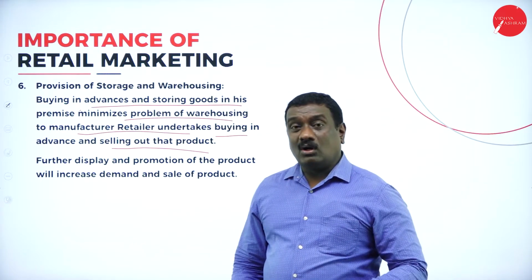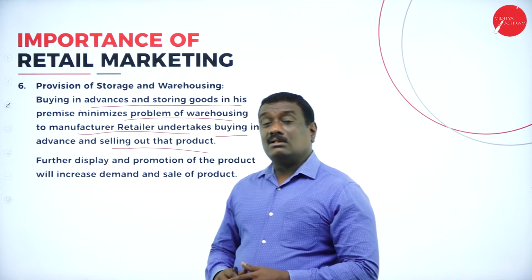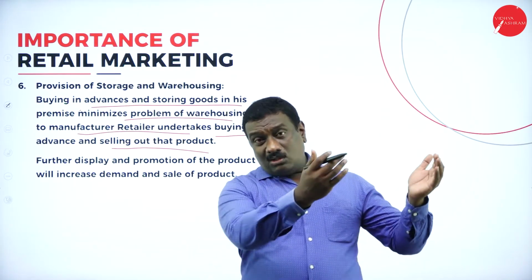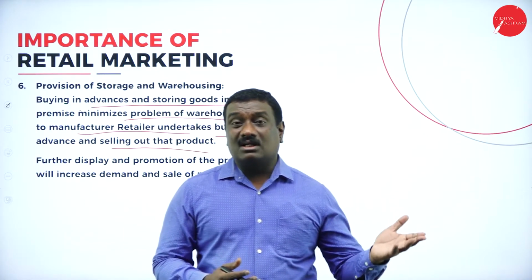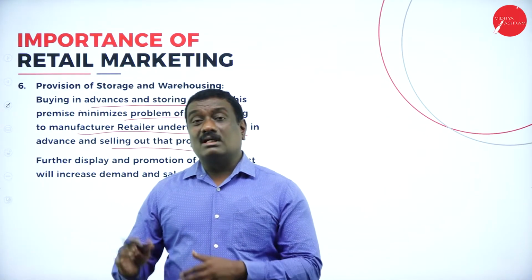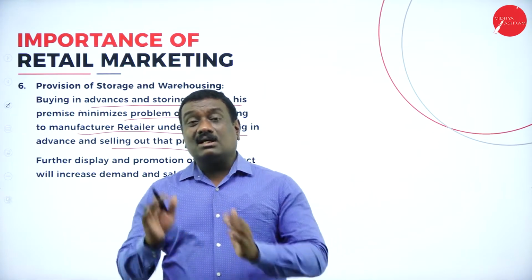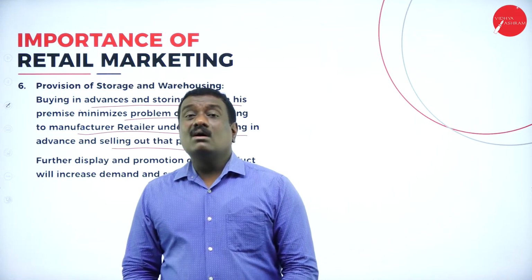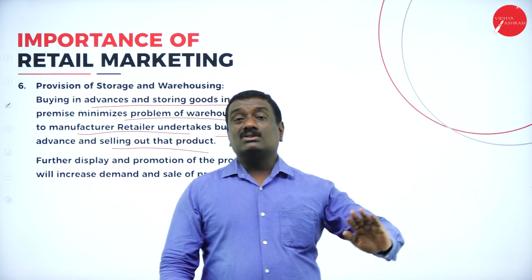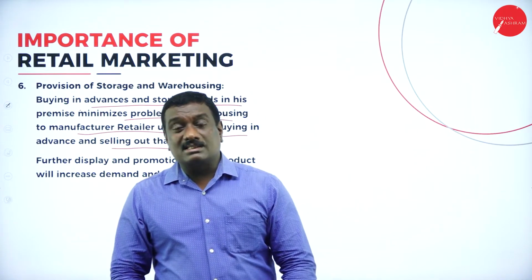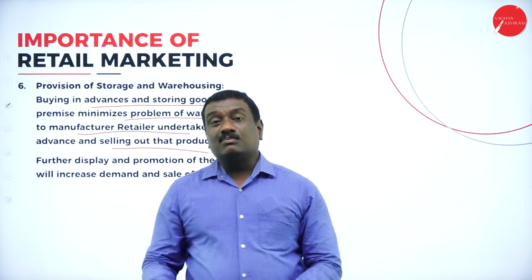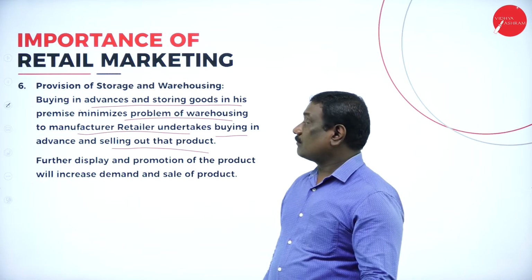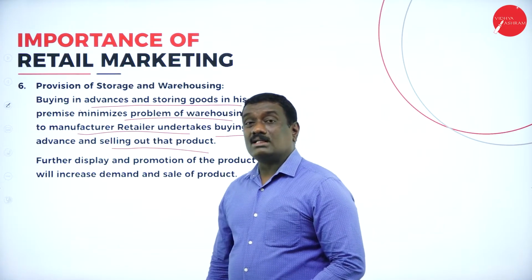So here, if you want to maintain the time utility, the retailers will be providing a form of service where he purchases the goods from the manufacturer in advance, before there is a demand. So he purchases in advance and stores the goods, thereby relieving the manufacturer of taking care of the warehouses. So there is no need for a warehouse for the manufacturer who is producing the products, right? Because the retailer has already purchased the goods in advance and is storing them in his godowns or in his shops, and thereby he will sell the products according to the demand.